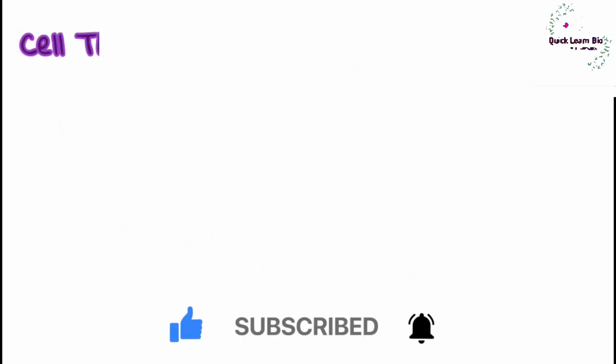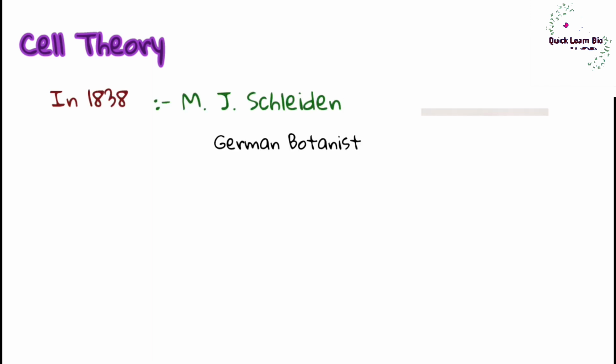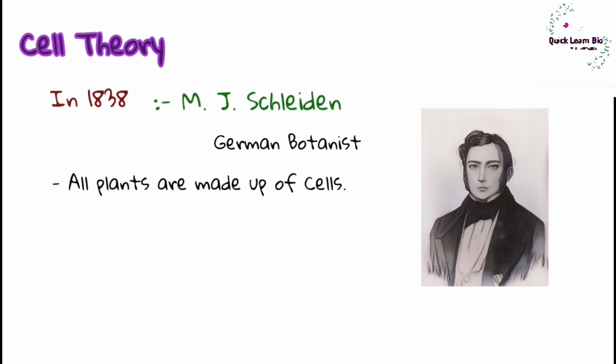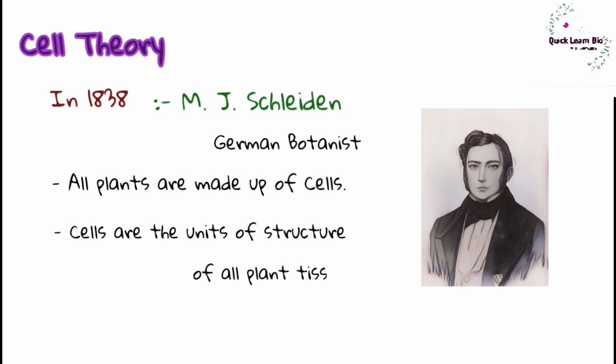Cell theory. This theory was put forward by Schleiden and Schwann in 1839. In 1838, M. J. Schleiden, a German botanist, published his findings and concluded that all types of plant tissues are made of one or the other types of cells. Cells are units of structure of all plant tissues. Each cell has a broadly similar structure of cell wall, nucleus and surrounding jelly.